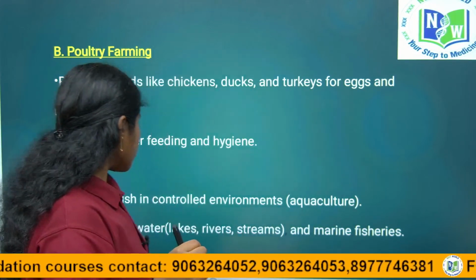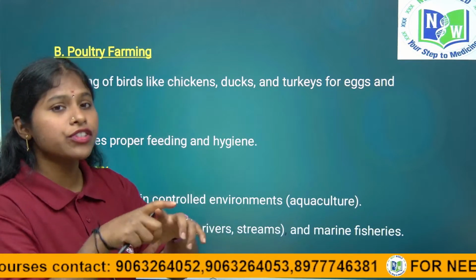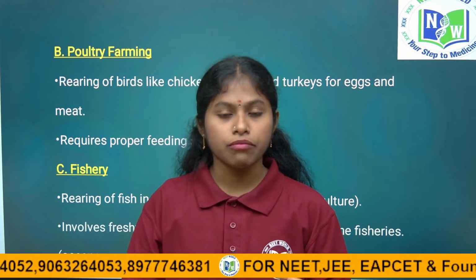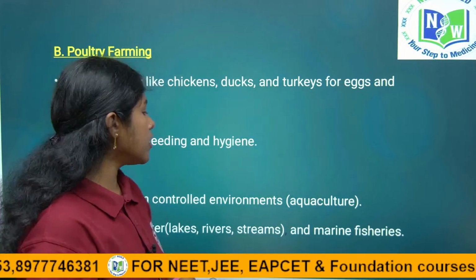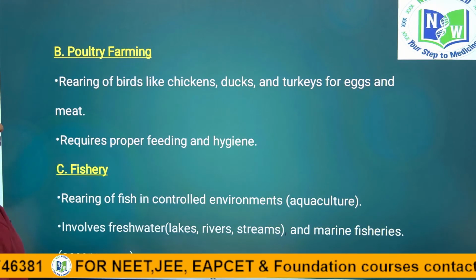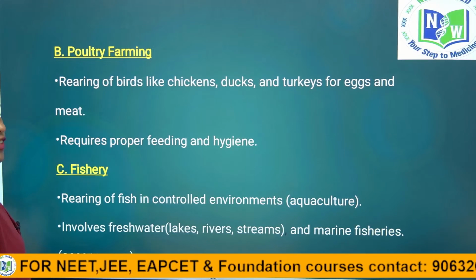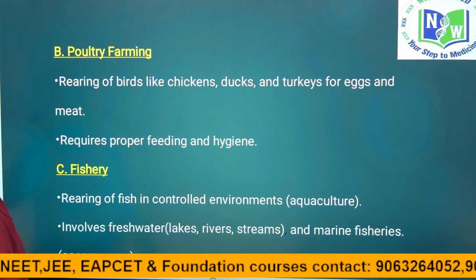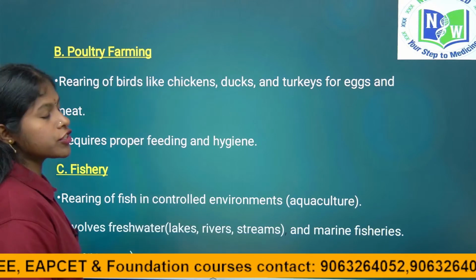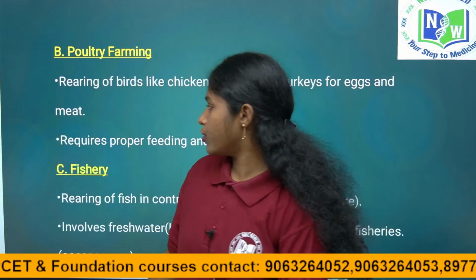Fresh water has low salinity and marine water has higher salinity, right children? So we artificially create streams or ponds where we culture specific, desirable fishes for eating purposes, right children? We are culturing them, that is fishery. There are two types, both freshwater fishes and marine water fishes.